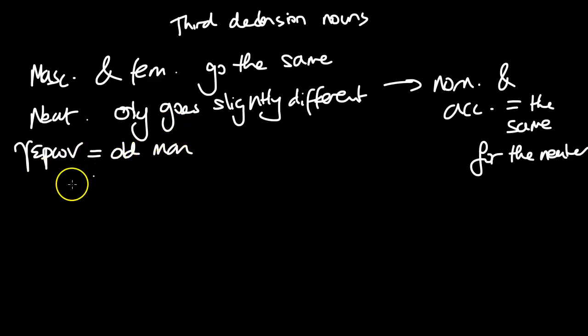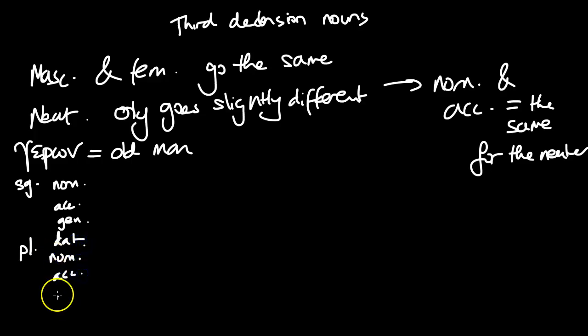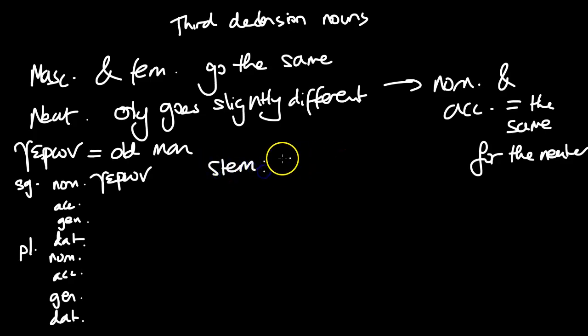So basically, if we draw a table now, singular and plural, and nominative, accusative, genitive, dative, nominative, accusative, genitive, dative, we're going to get this. We're going to get geron, that's the nominative, and then the stem is actually geront.